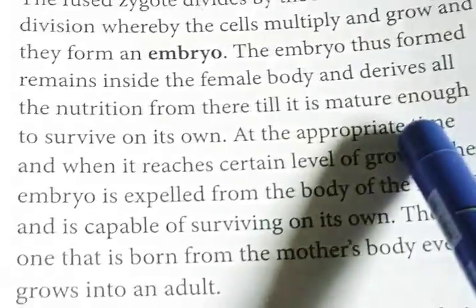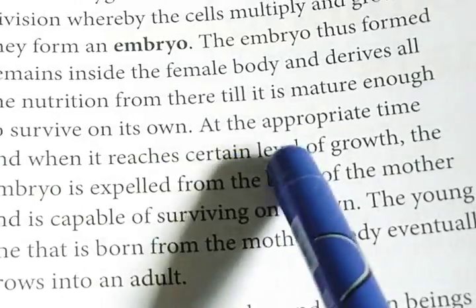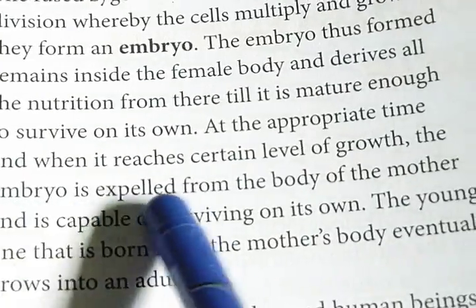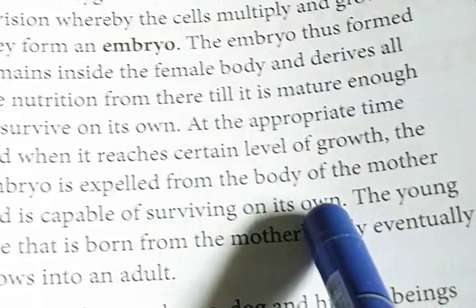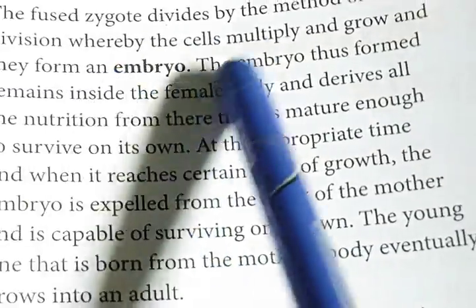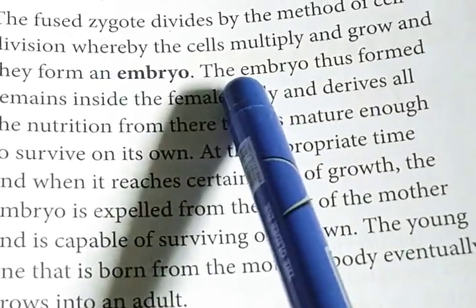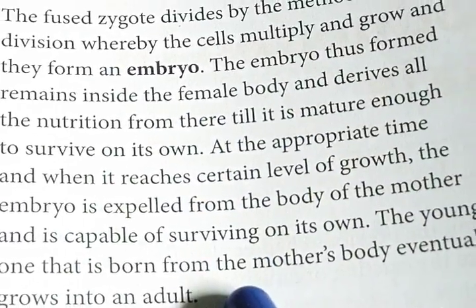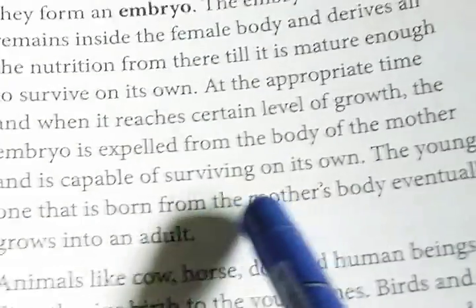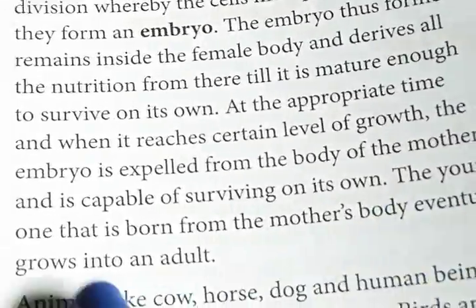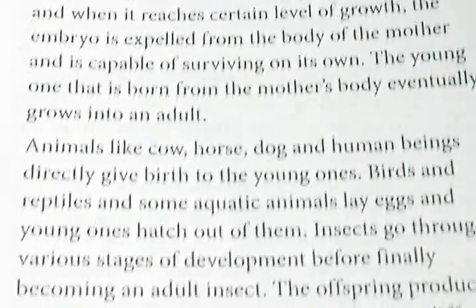At the appropriate time, when it reaches a certain level of growth, the embryo is expelled from the body of the mother and is capable of surviving on its own. After maturing, the embryo is expelled from the mother's body, and then it is able to survive on its own. The young one that is born from the mother's body eventually grows into an adult.